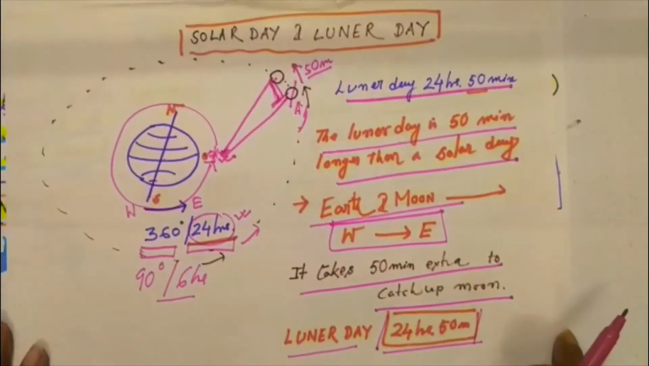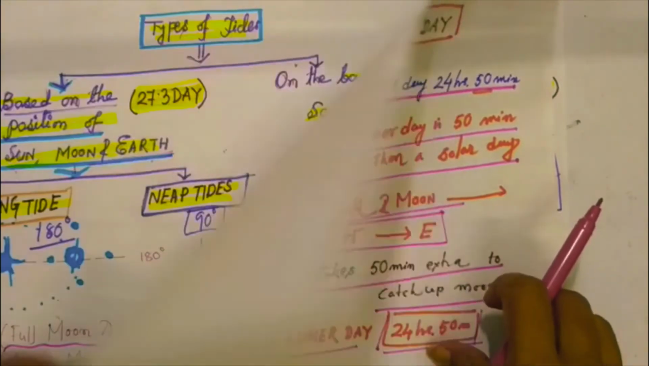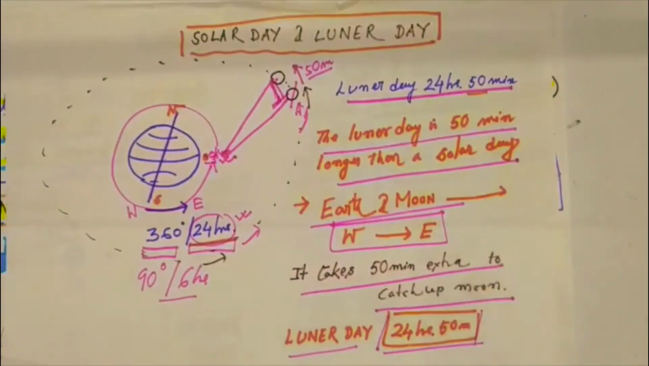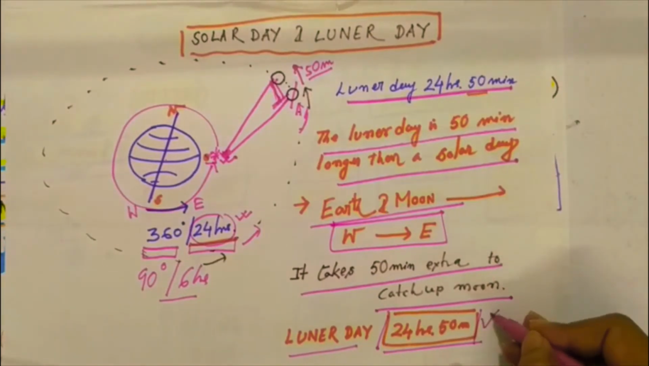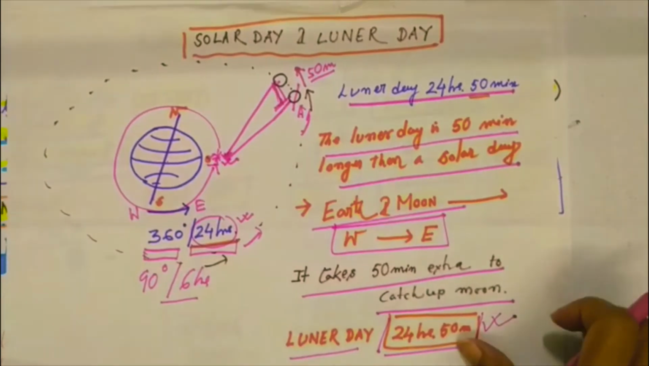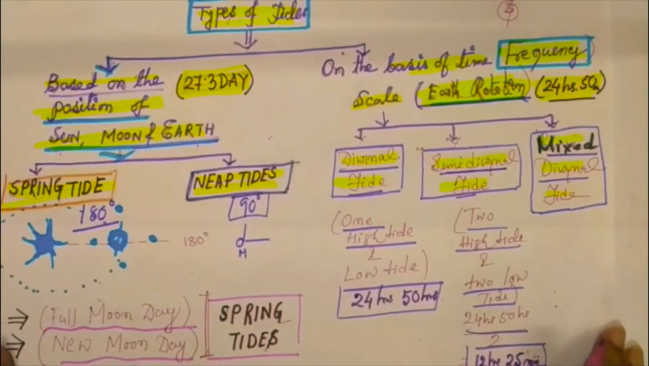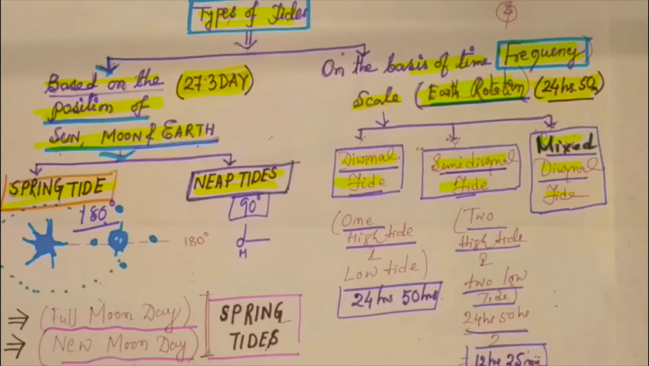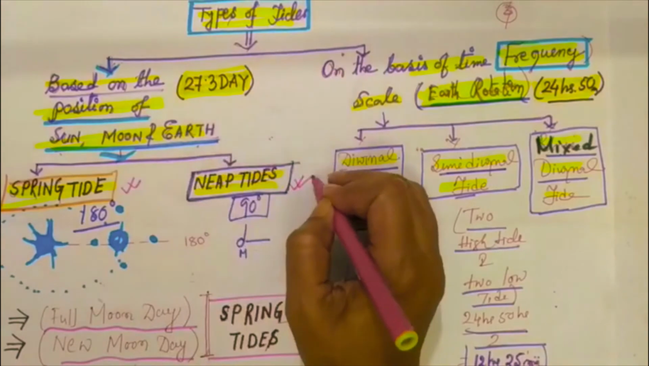So the basic division of types of tides depends on the sidereal movement of the moon, which is 27 and a half days. And another division, the day-to-day division, is basically based on the lunar day. So this comes to the division of what types of tides. First is the spring tide, and the second one is the neap tide.